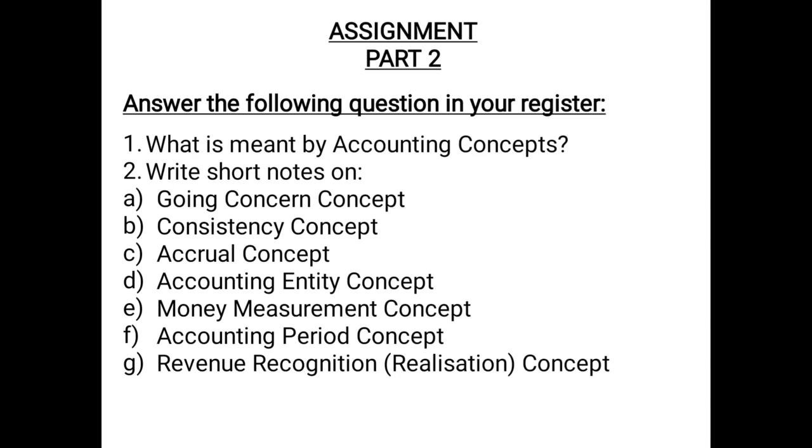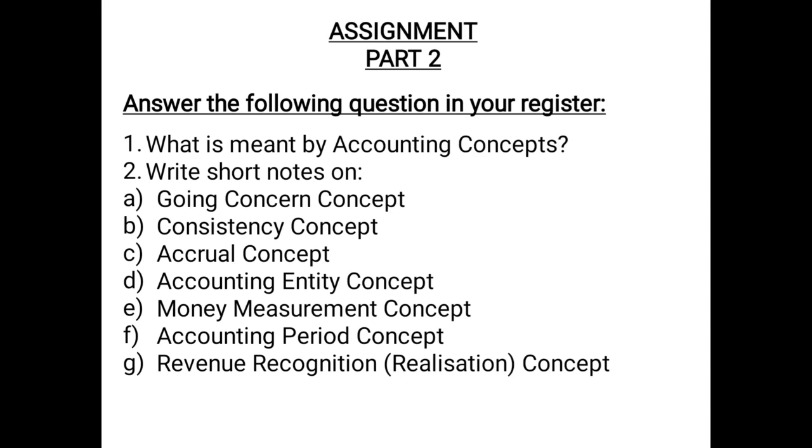The last one is revenue recognition or realization concept. According to this concept, the revenue is deemed to be realized when the title or the ownership of goods passes on to the buyer and he becomes legally liable to pay for it, irrespective of whether the cash has been received or not. But there are two exceptions to this rule.